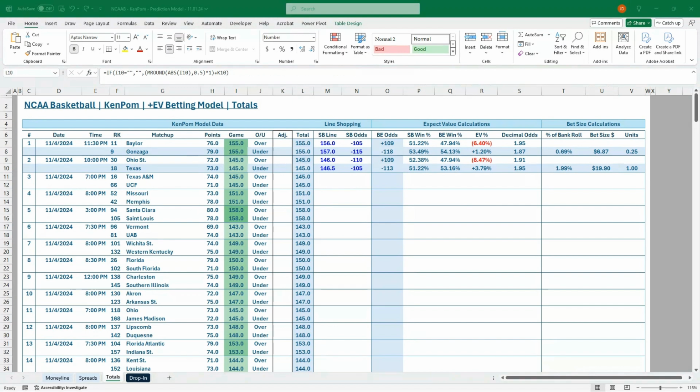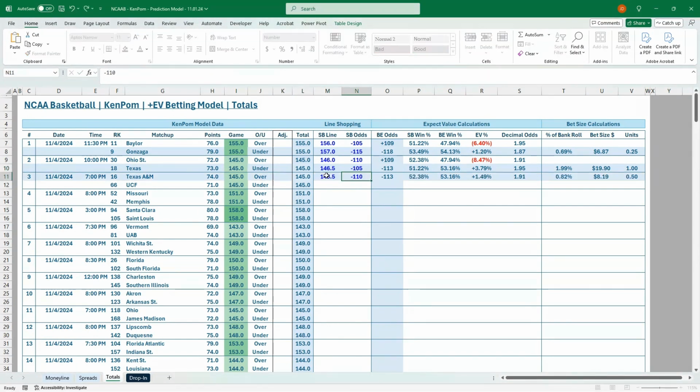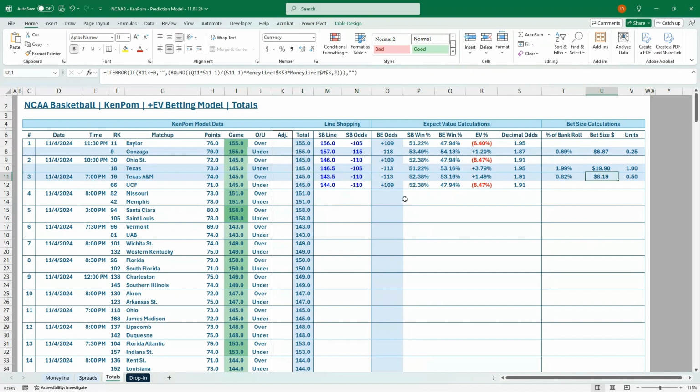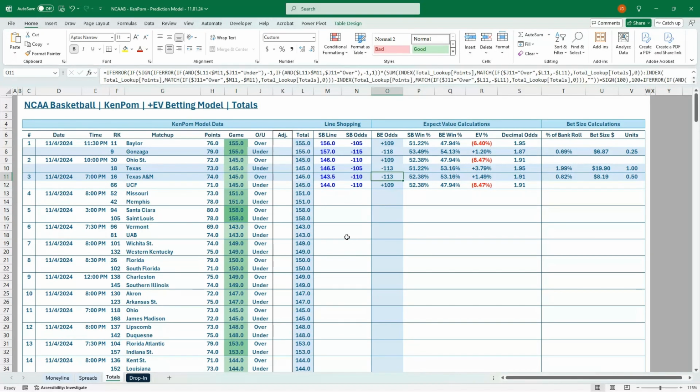And that was on FanDuel as well. So another good EV bet for you. We'll do one more here. All right, so we got 143.5 at minus 110 and then 144 at minus 110. Okay, we got an over bet now. So 143.5 versus 145 at minus 110. That's on FanDuel. So a nice $8 bet with a 1,000 bankroll to get you several EV bets on the over under.